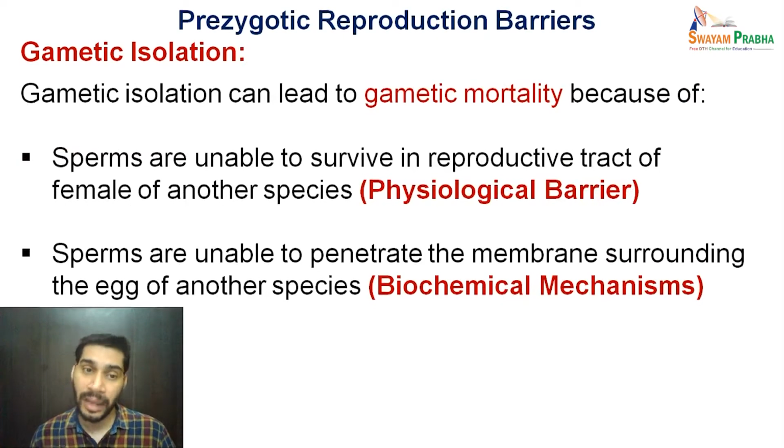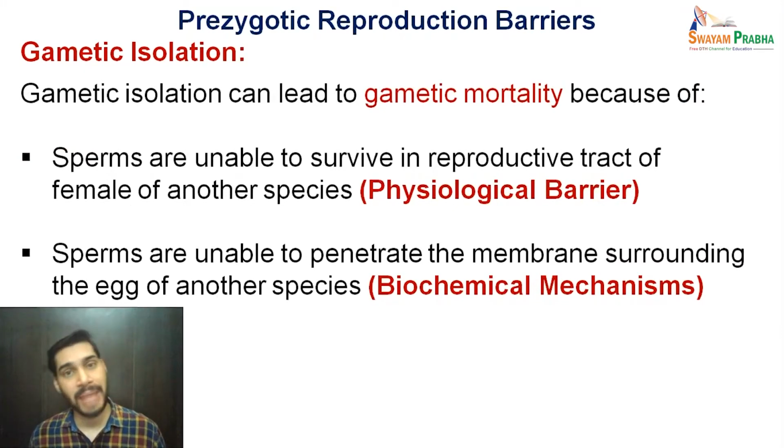Sperms are unable to penetrate the membrane surrounding the egg of another species, because the sperm has to penetrate these membranes in order to reach the nucleus of the ovum.